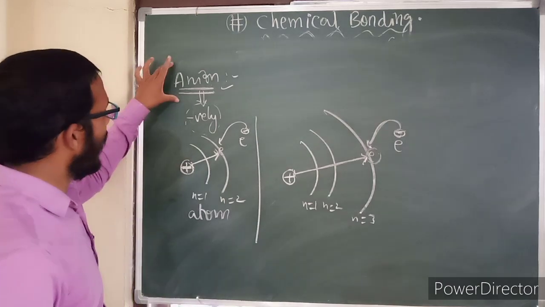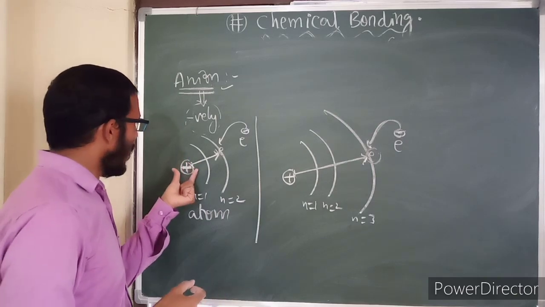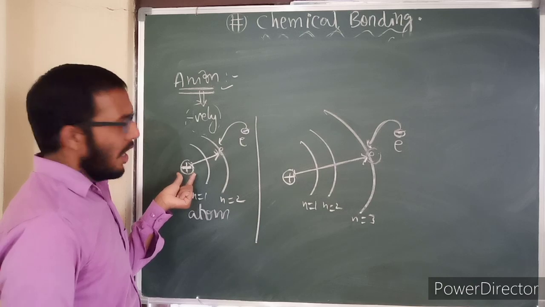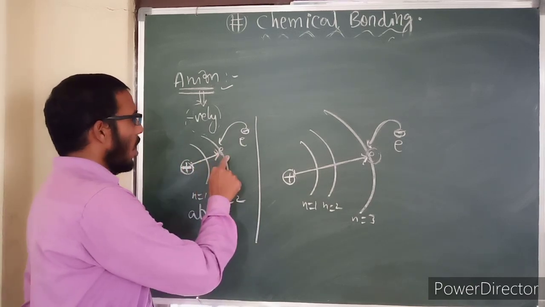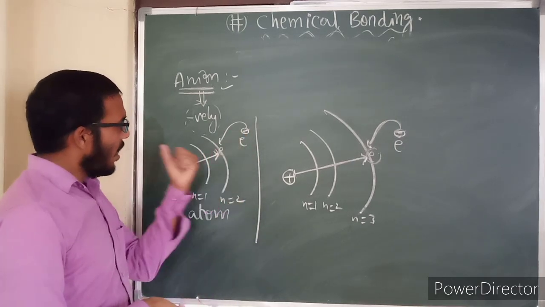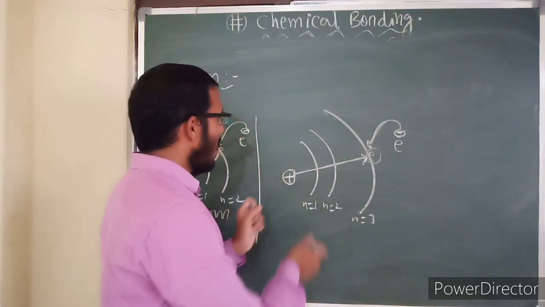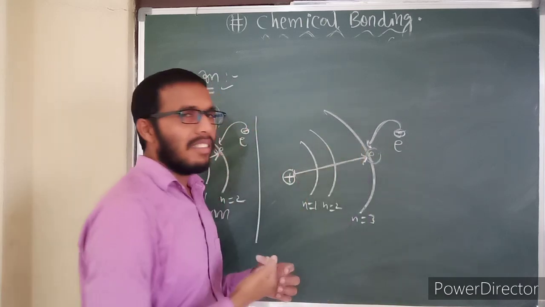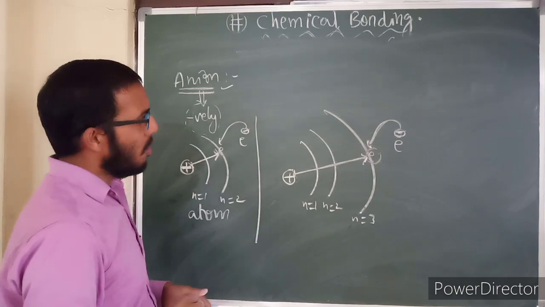In order to form an anion, atomic size must be small. If atomic size is small, the valence shell is very close to the nucleus. If it is close to the nucleus, nucleus attraction on the valence electron is more. If you give the electron, it will be taken very speedily. Whereas in case of large atomic size, the distance between nucleus and valence electron is more, so it does not easily accept the electron to form the anion. This is regarding anion formation.